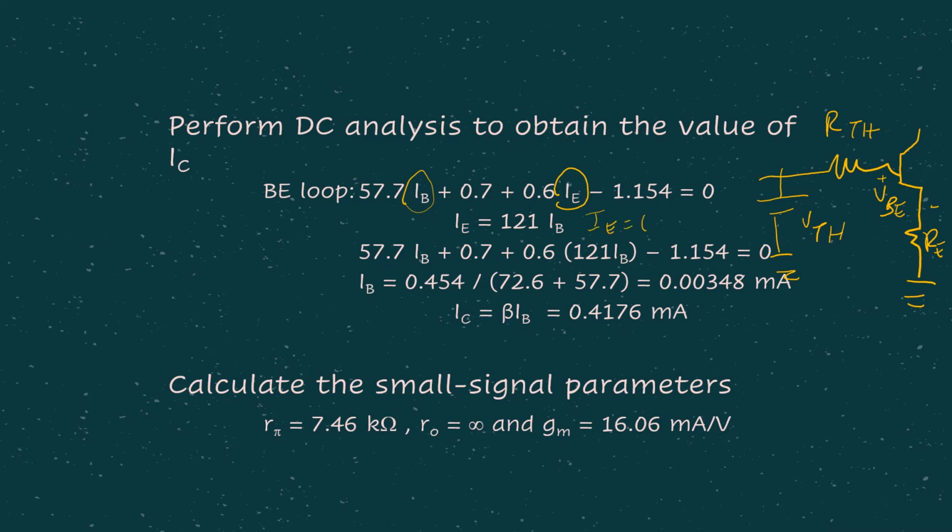IE equals beta plus 1 IB, since in this particular example beta is 120, so we can simply say IE equals 121 IB. So straight away we can replace the IE with IB, leaving one unknown only, so that we can solve for that where IB is given by this value. From there we can simply find IC, and remember from IB and IC values we can get all the small signal parameters for our AC analysis, which are r pi, r0 and gm.